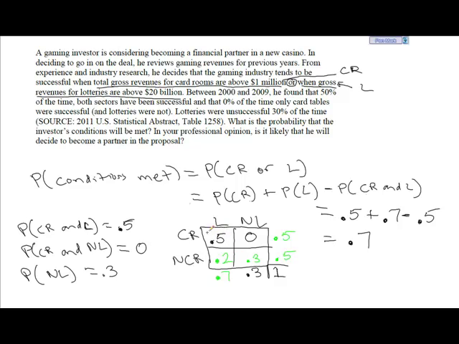So really, we're just adding up these three cells here, which is the same thing that we get if we added this row plus this column. And because we're double counting this 0.5, notice that here we're subtracting it away. So our answer is 70% of the time the probability that his conditions will be met is 70%, which is fairly high, and depending on your professional opinion, you may or may not think that's a good idea.